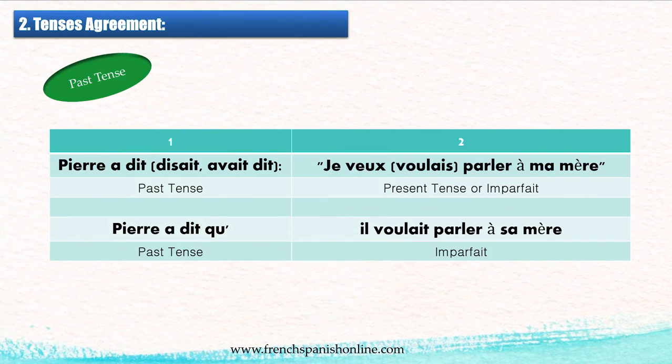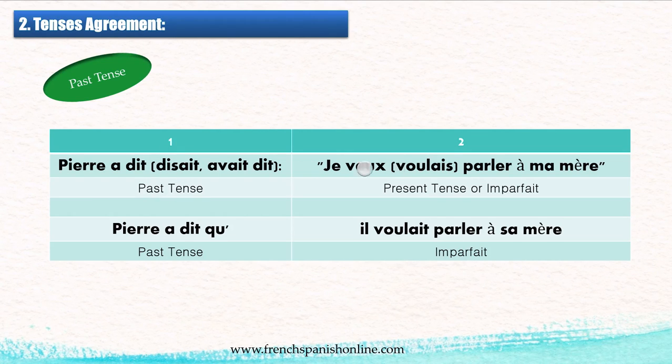Of course, if we are speaking about that, it is because with the past tense it's a bit more complicated, and we are going to see how. So first, Pierre a dit. Pierre a dit here is the passé composé. But you can also use the imparfait, Pierre disait, or the plus-que-parfait, Pierre avait dit. So, past tense. So when the first part of the sentence is in the past tense.